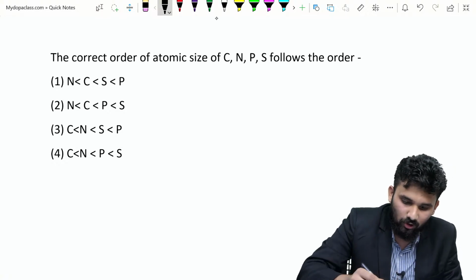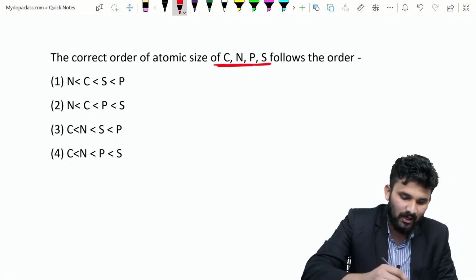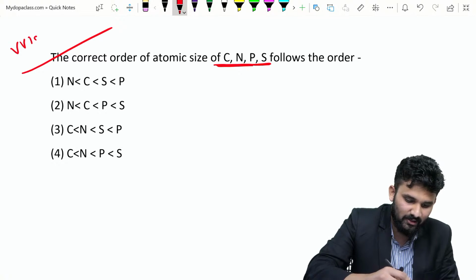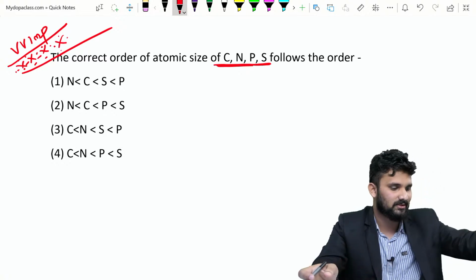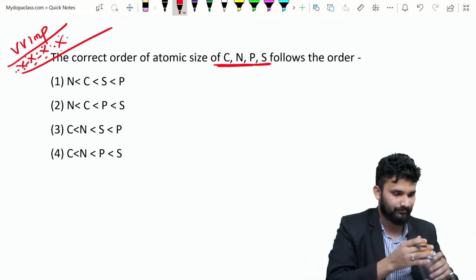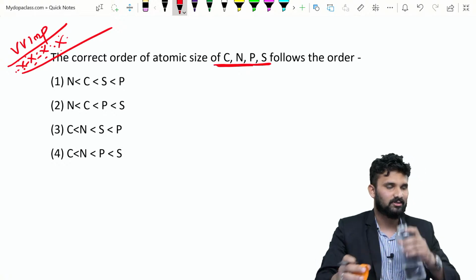The correct order of atomic size of carbon, nitrogen, phosphorus, sulfur follows the order. This is a very important question, a previous entrance question. In every entrance question paper, a question like this is coming. You can put your answers in the comment box.